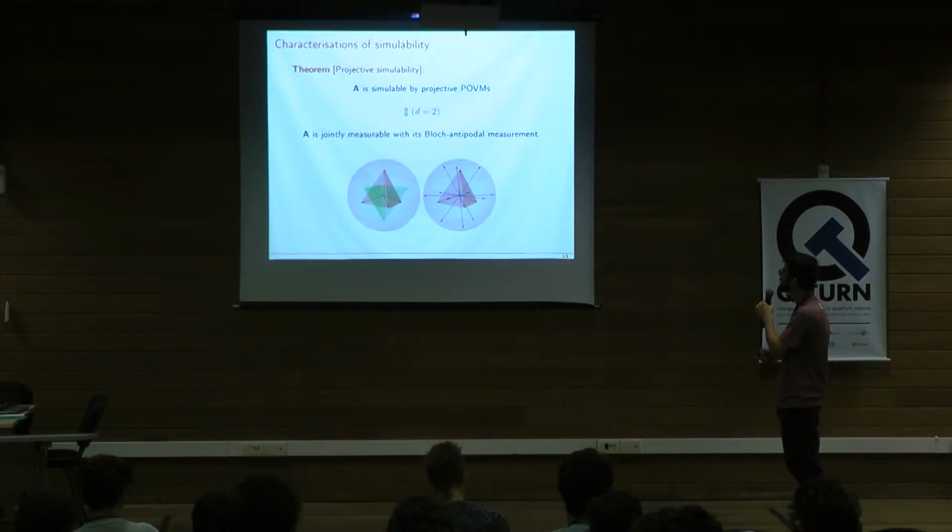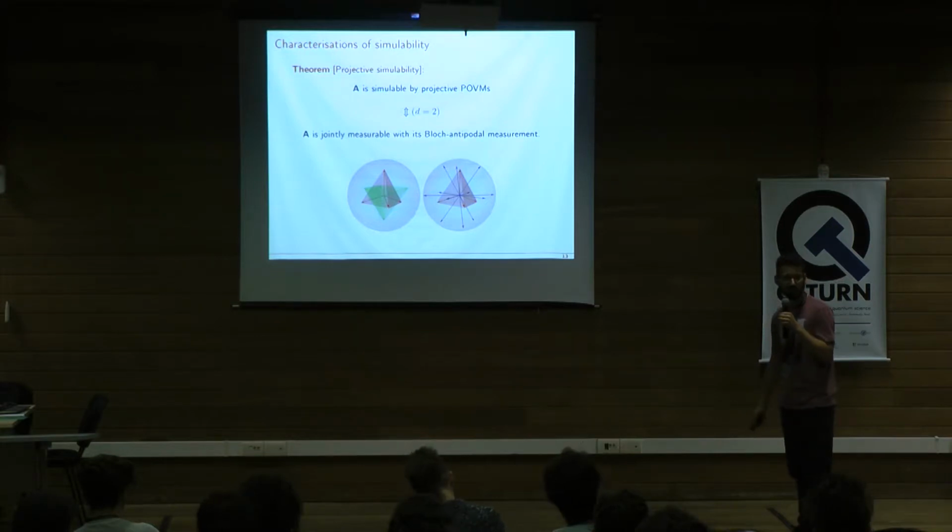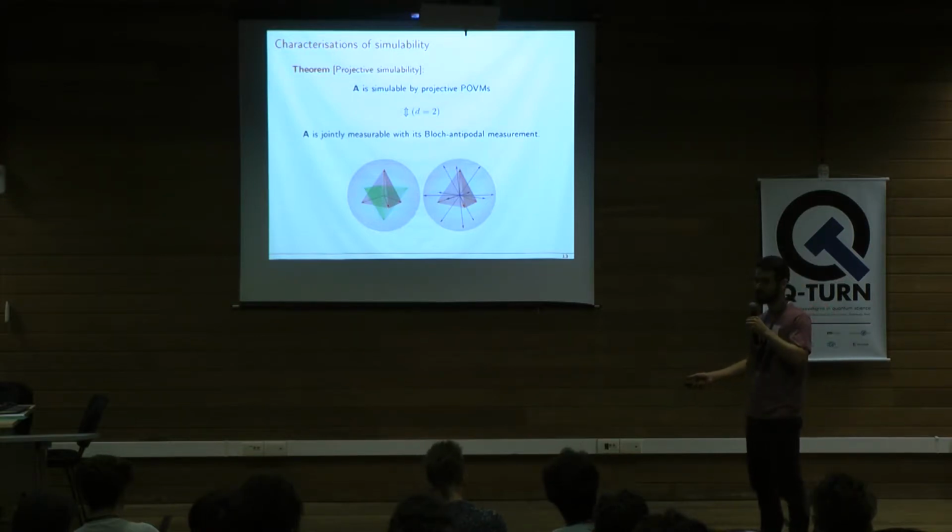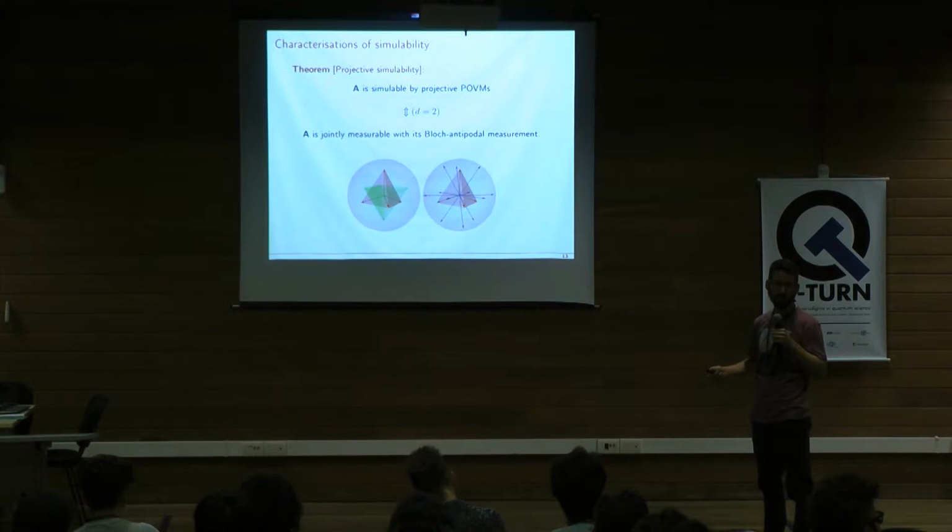So we see that these two measurements become jointly measurable if and only if at exactly the same noise parameter that this tetrahedron can be simulated by these projective measurements represented here by these blue arrows, right? So again, it's another form of simulability that is phrased in terms of joint measurability. With this, I hope I could convince you that joint measurability is a key concept for talking about POVM simulation.